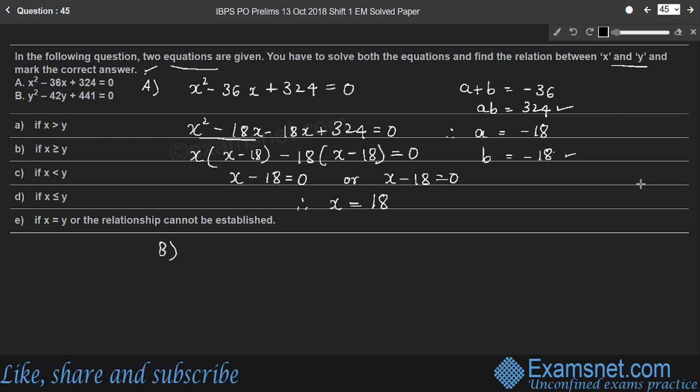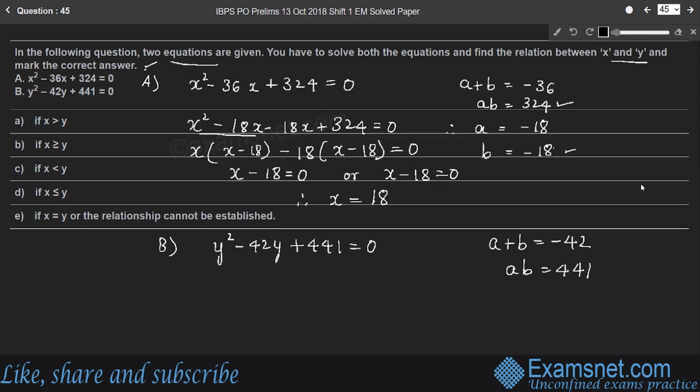And the second equation is y square minus 42y plus 441 is equal to 0. Split the middle term. Here a plus b is minus 42 and a into b is 441.